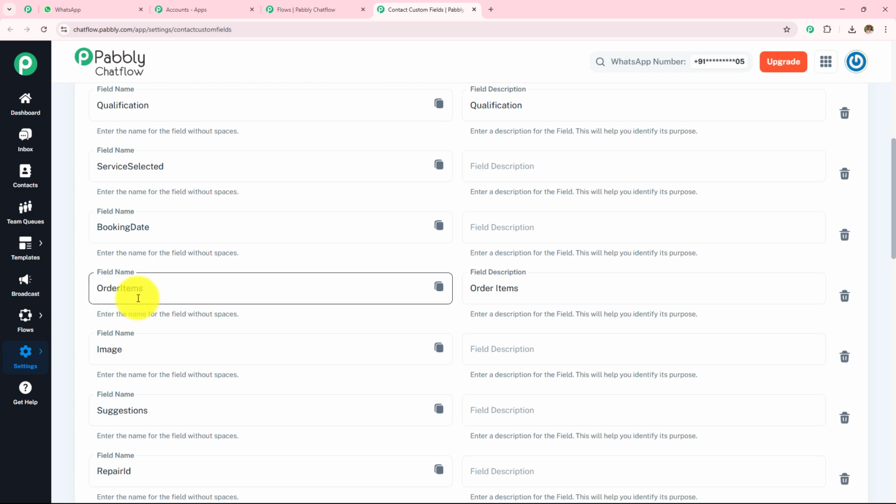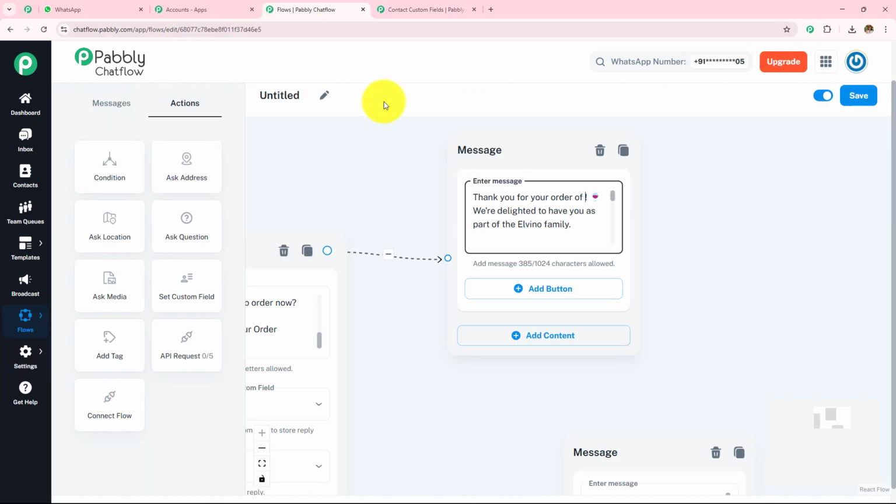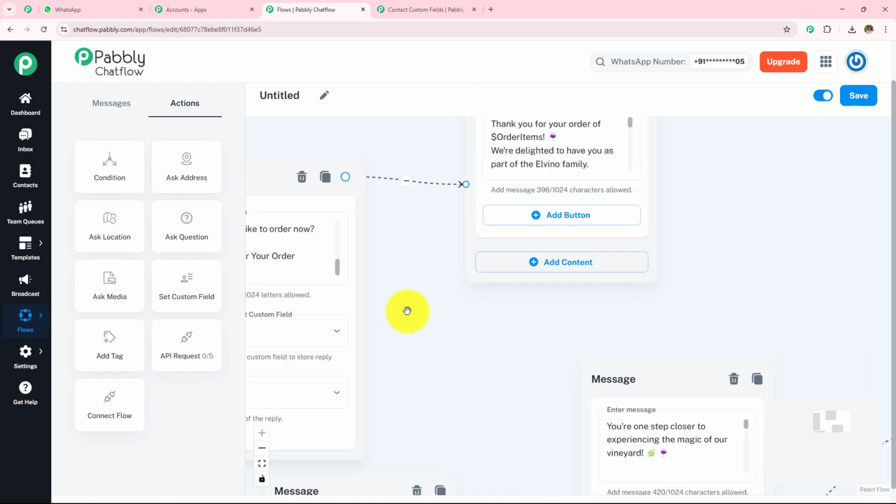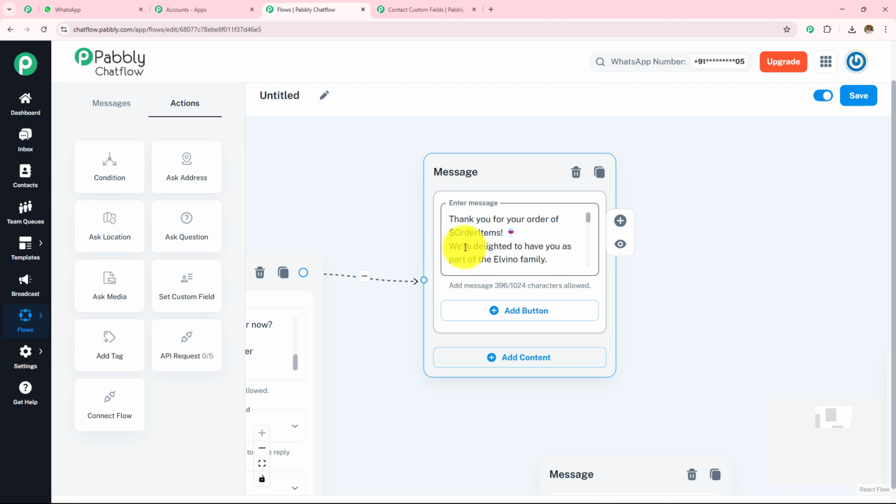Now we can also make the message personalized. As I told you, as soon as they're going to answer the question which I have asked. So here I have done nothing. I have simply copied this order items field and I pasted that over here. Now here this message has become dynamic. As soon as they're going to enter the order, the message will be sent to them. So this dollar will help me make this field dynamic.